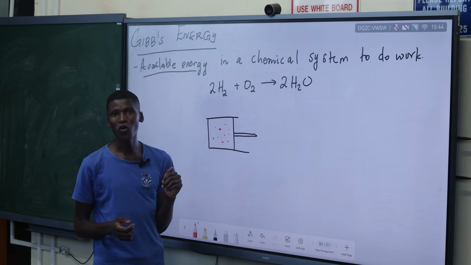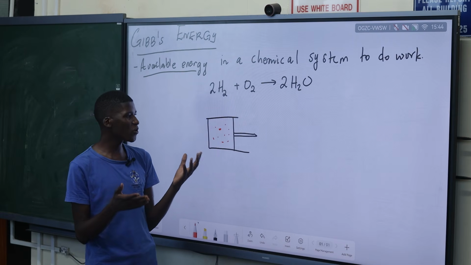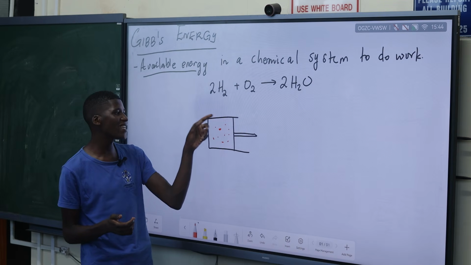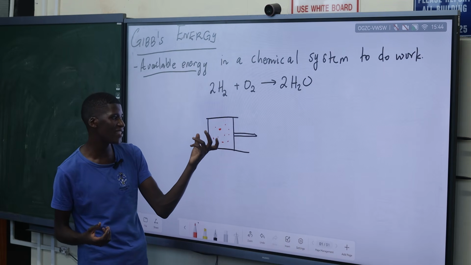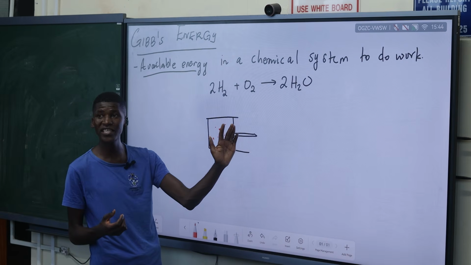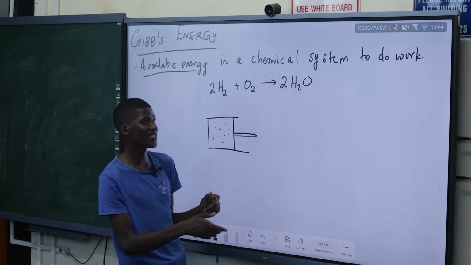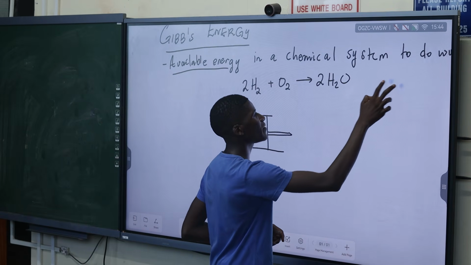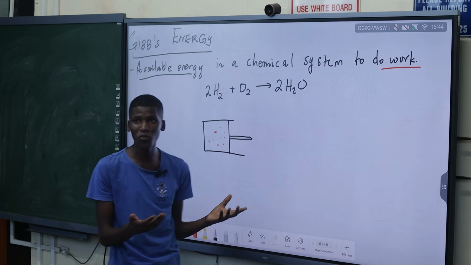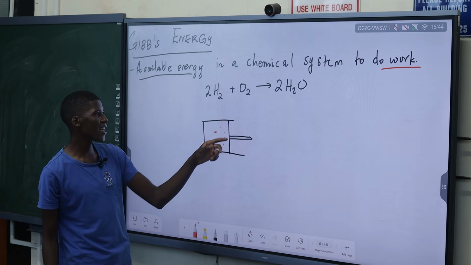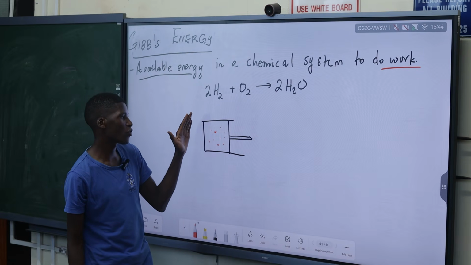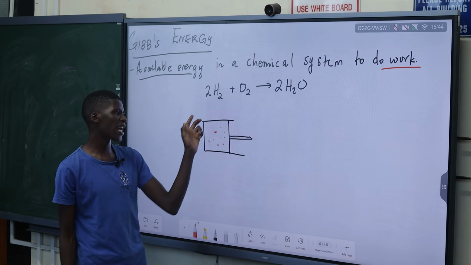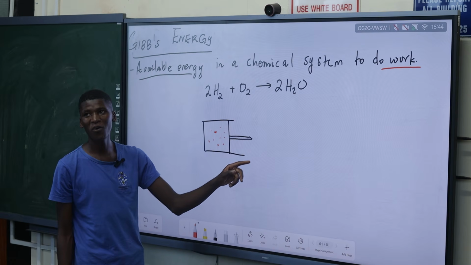Any chemical reagents have a potential, an ability to do work. To do work simply means to move something, to move matter. So a chemical system gives energy which is available so that it can do work. Have we ever seen a piston before?